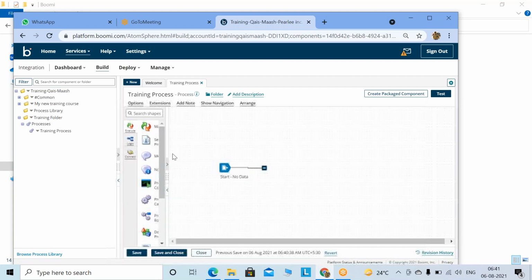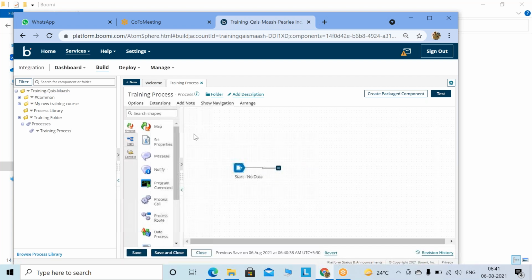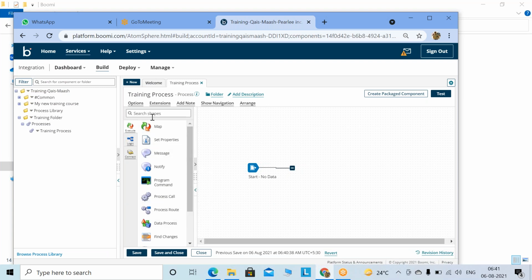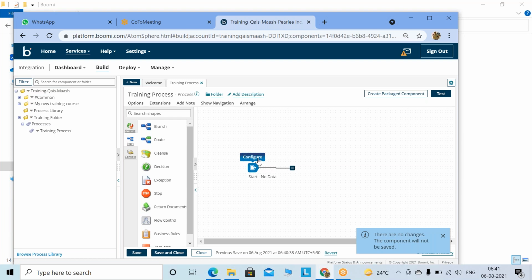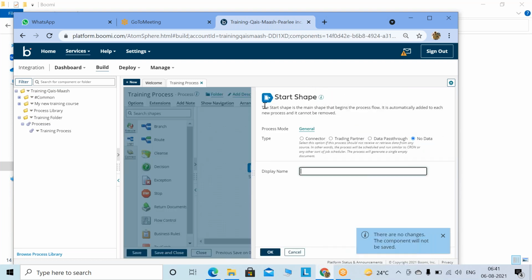And if you scroll a little bit right, you will see the shapes palette. These shapes you have to use to make your connections. Now click over here. The start shape is the main shape that begins the process flow. It is automatically added to each new process and cannot be removed. For the process modes, we can have a general type. We can make this start shape a connector, trading partner, data pass through, or no data. As of now, we have chosen no data. What no data means is written below it.